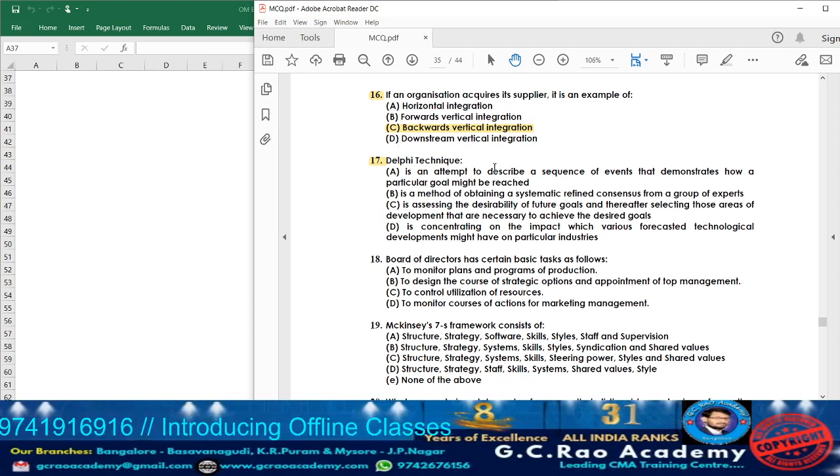Delphi technique. They are telling Delphi technique. What is Delphi technique or a Delphi method? We can tell it is one of the structured communication techniques or methods which will be developed very systematically. An interactive forecasting method which relies on a panel of experts. The forecasting they are going to make on the basis of the panel of experts, they are going to collect the opinion from the experts. On that basis, they are going to make the forecasting. So that particular technique or method we are going to call Delphi technique.